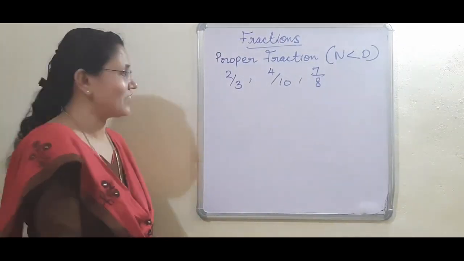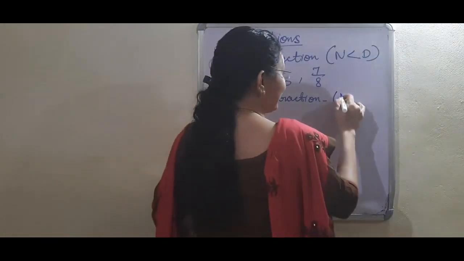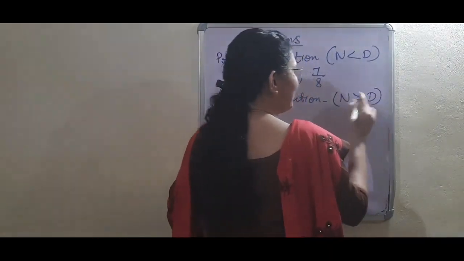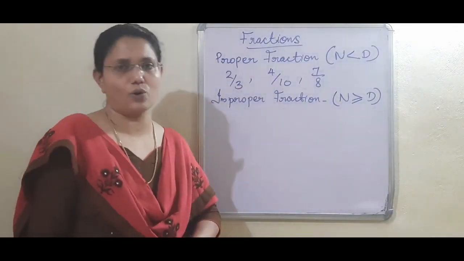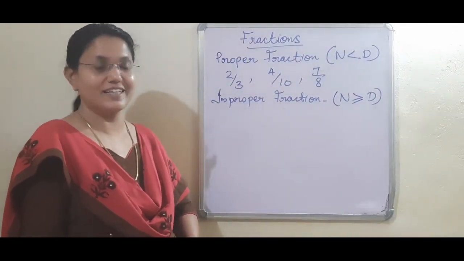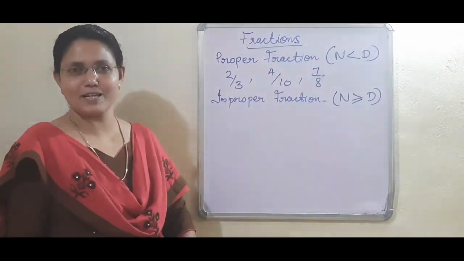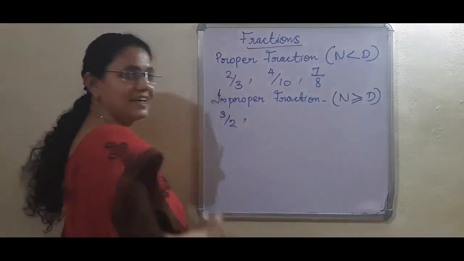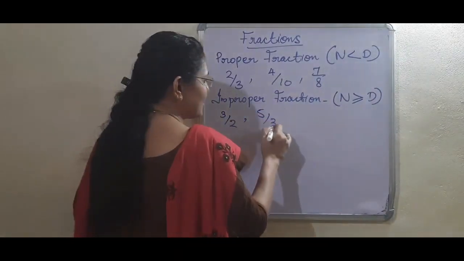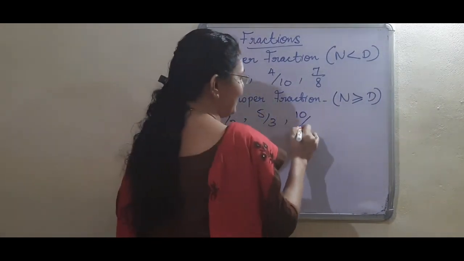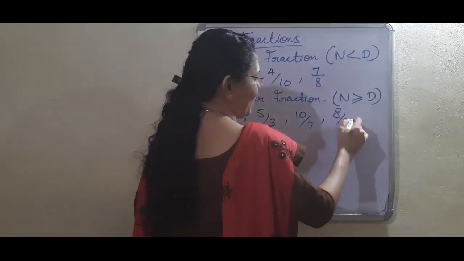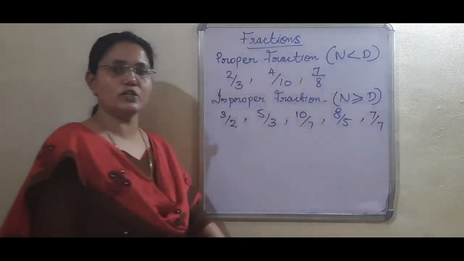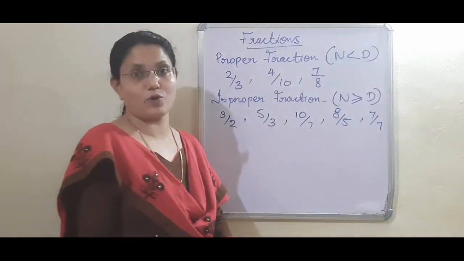Then, what is an improper fraction? Numerator is greater than or equal to denominator. Either it is greater, or sometimes it is equal also. That time also it is known as what? Improper fraction. Tell me some examples of improper fractions. Yes, 3/2. Next, 5/3. Next, 10/7. Next, 8/5. All these are improper. And 7/7 also. The numerator and denominator are equal. That time also it is improper itself.